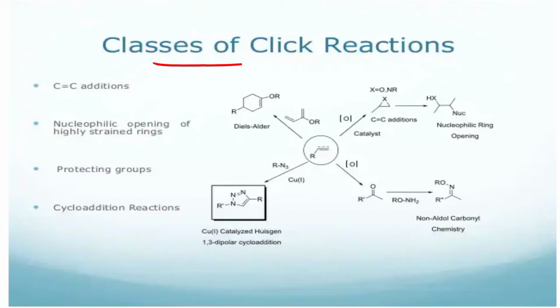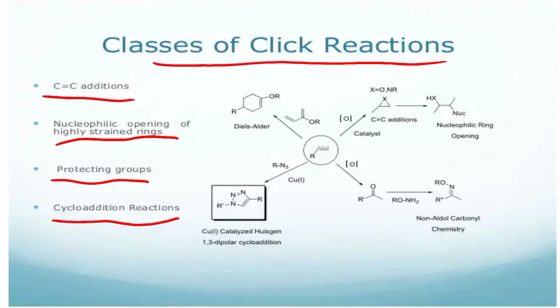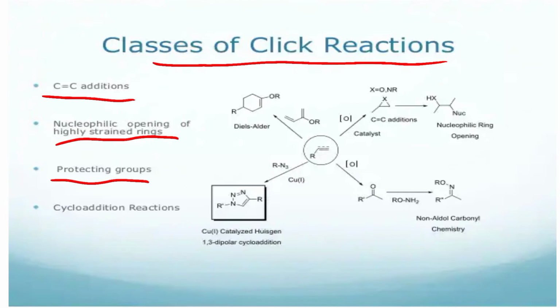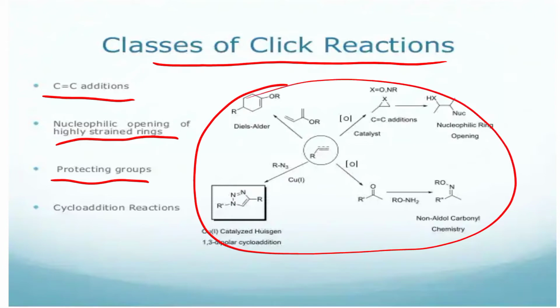then the classes of click reaction; we have discussed the definition of click chemistry. Next are the classes of click reaction. The classes of click reaction are: carbon-carbon double bond addition, nucleophilic opening of highly strained rings, protecting groups, and cycloaddition reactions. So these are the four points related to the classes of click reaction, and the reactions are classified in this way.